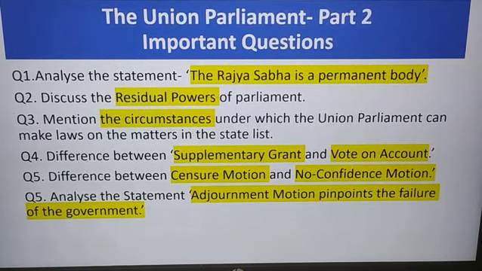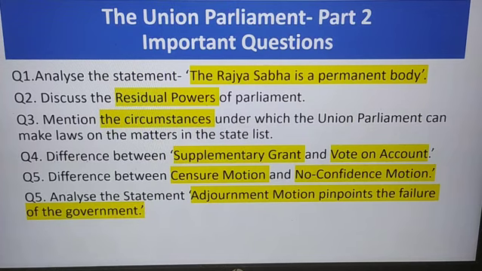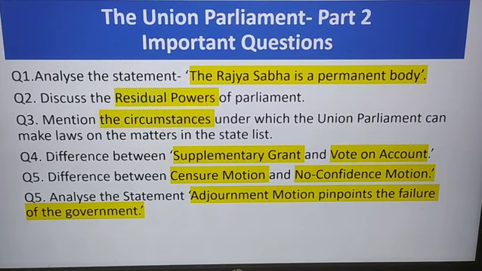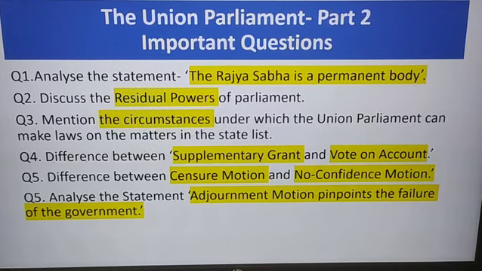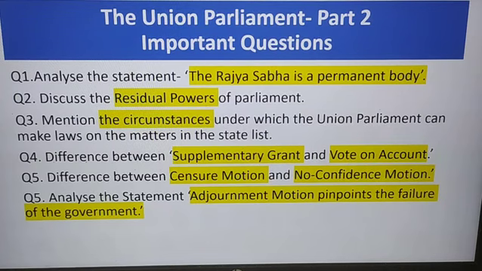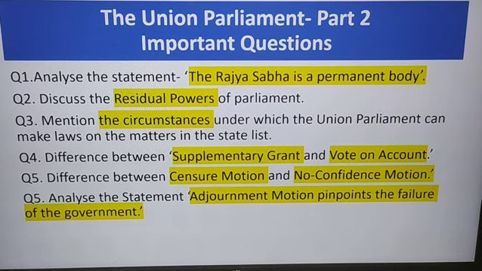Opposition uses it to question the minister and to expose their mistake. It interrupts normal business of the house. It's like a political embarrassment. And if admitted and widely discussed, it indicates dissatisfaction with government functioning. Okay, so it is a criticism which can lead to embarrassment of the government that is functioning.